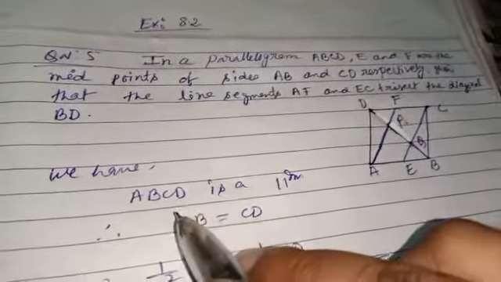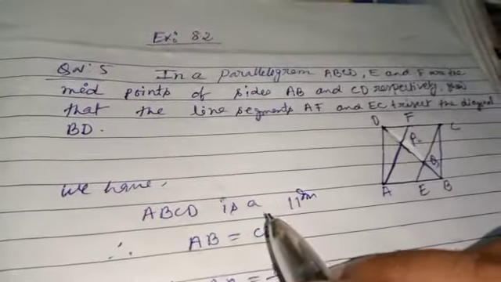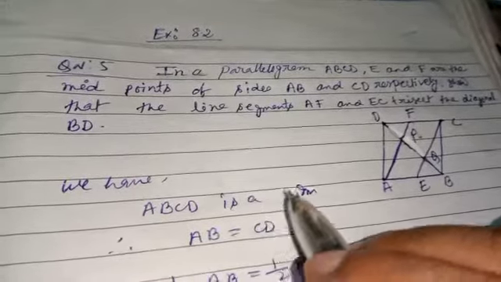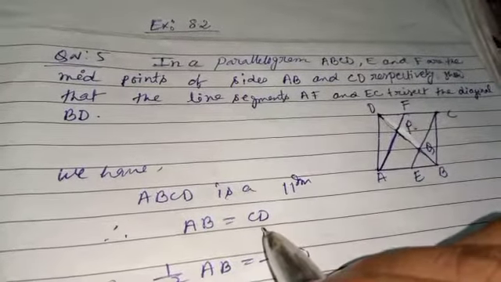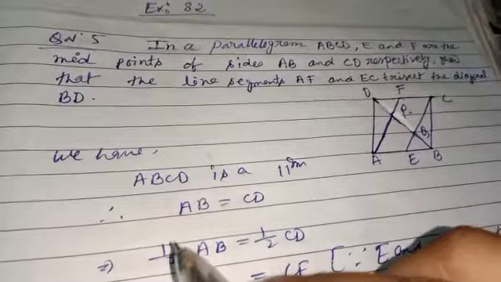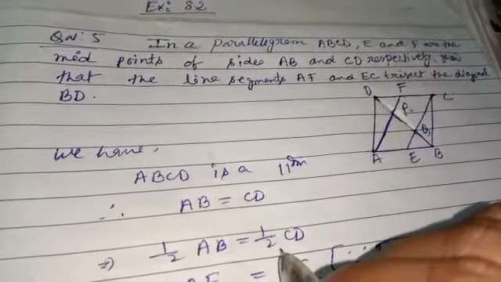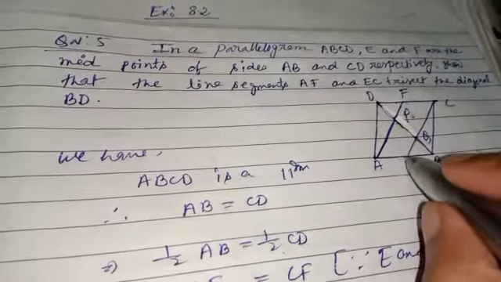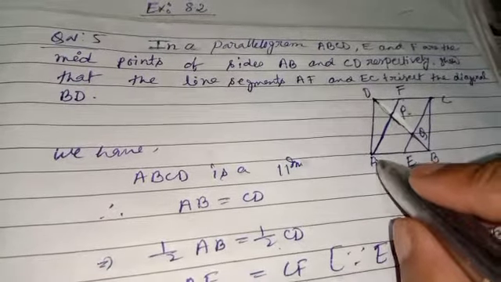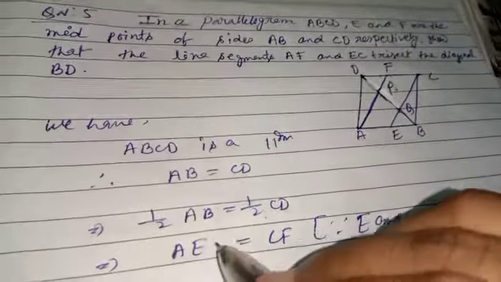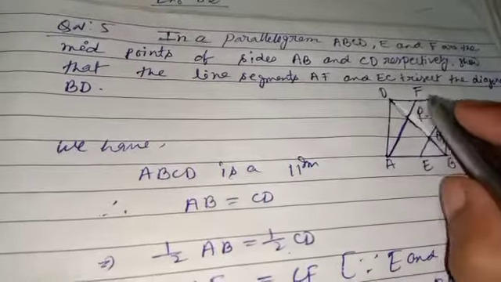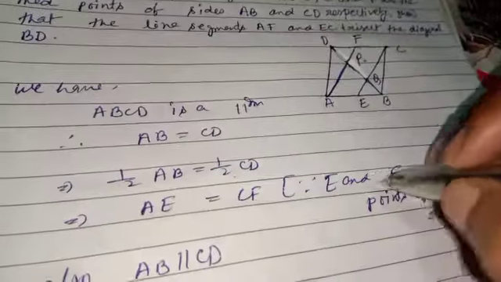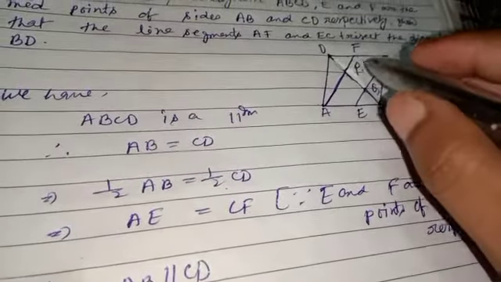We have ABCD is a parallelogram, so all of you know that in a parallelogram opposite sides are equal, so AB is equal to CD. Multiply half on both sides. Half of AB is AE, and half of CD is CF, since E and F are the midpoints of AB and CD respectively. It is given.